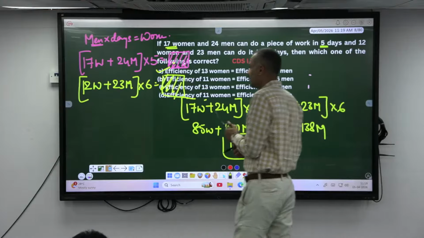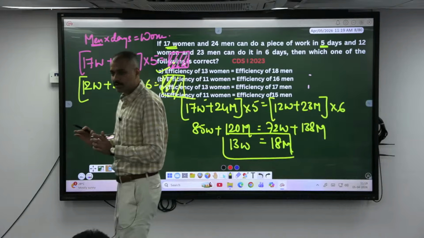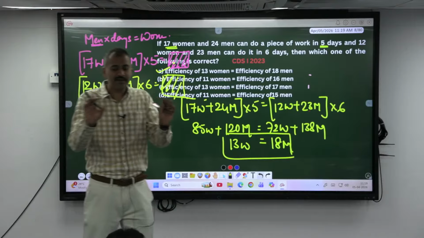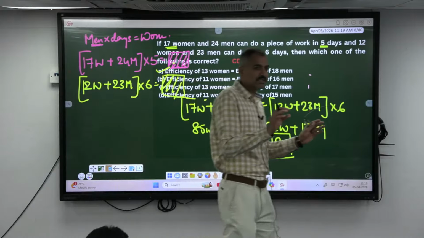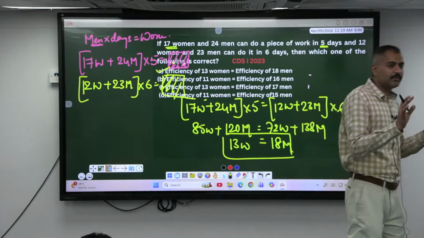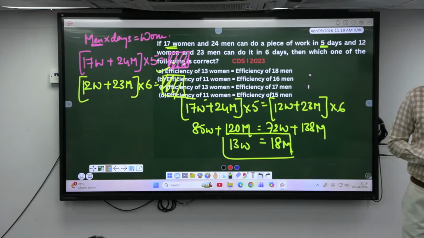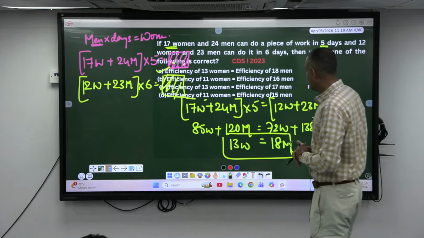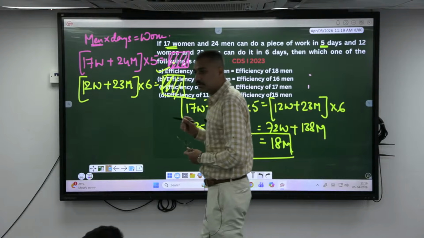Men into days is work, and both sets of people are doing the same work. So just equate their work. When you equate their work, put the like terms on one side and subtract, men and women will be equally efficient. How many men? 18 men are equally efficient to 13 women.